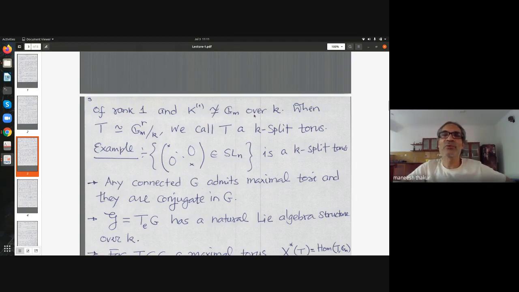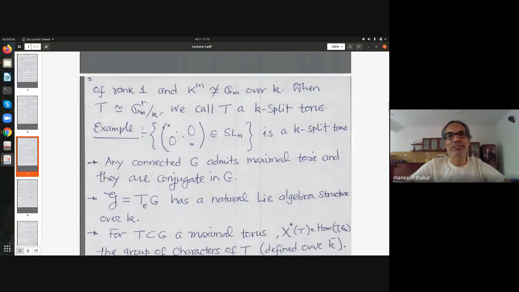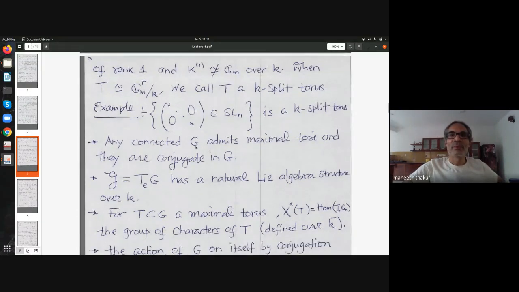So there are examples of tori which are not, these kind of tori are called split. So that's the next definition. We call a torus defined over K to be K-split if over K I can find an isomorphism of T with a product of G_m's. An example is the maximal torus, the torus of largest dimension, the one given by the set of all diagonal matrices in SL_n. That's clearly a torus, and that's the largest possible inside SL_n. So that is an example of a K-split torus. And we already saw an example of a non-K-split torus.